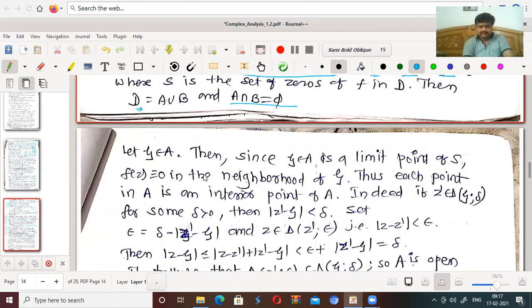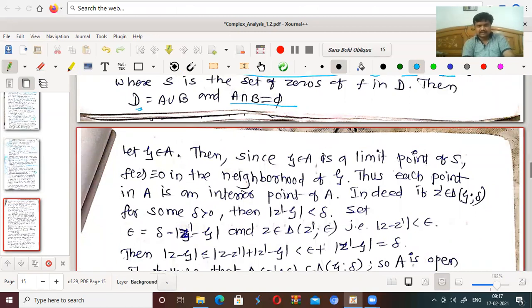Let xi belong to A, that means a limit point of S. Then since xi is a limit point of S, f(z) is identically equal to 0 in the neighborhood of xi. Already we have seen this. Thus each point of A is an interior point of A. Indeed, if z dash belongs to a disk having center xi and radius delta, for some delta greater than 0, then mod z dash minus xi is less than delta. Set epsilon equal to delta minus mod z dash minus xi. This is just substitution.